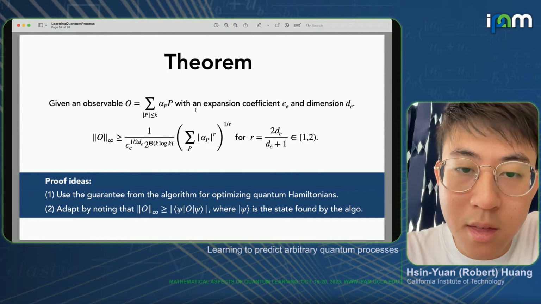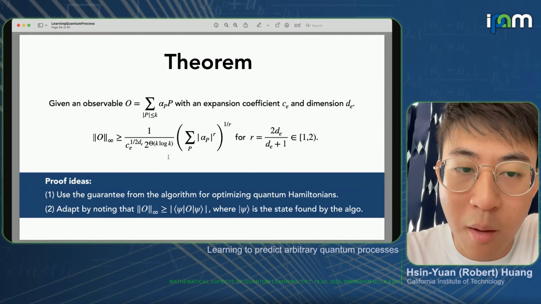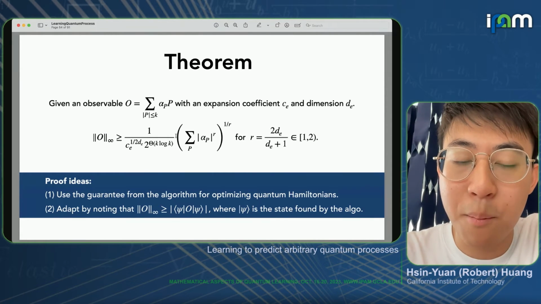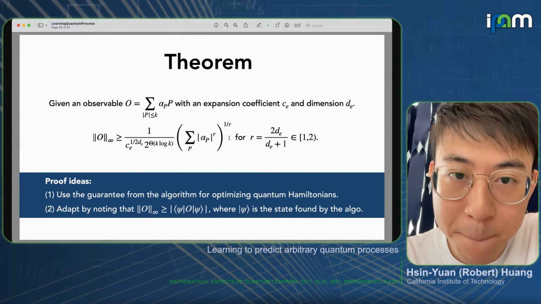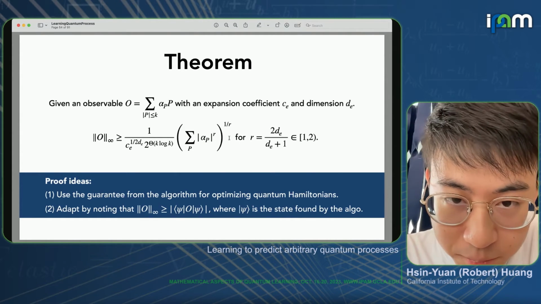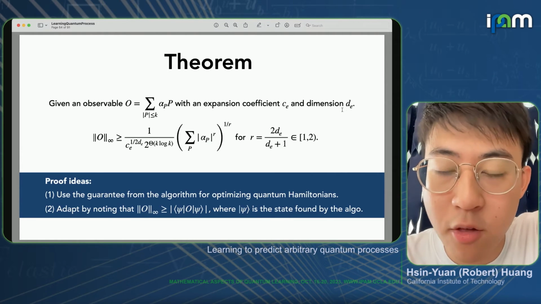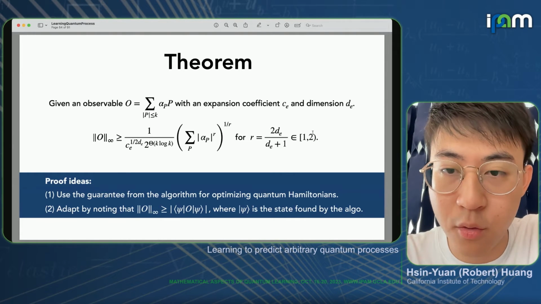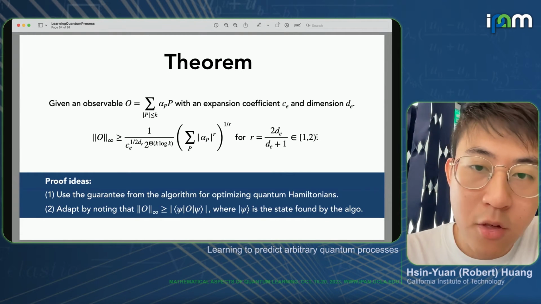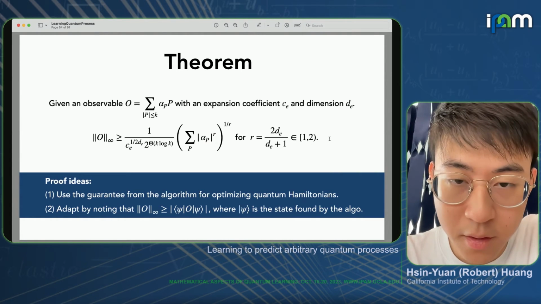And this inequality essentially tells us that 1 is greater than or equal to some coefficient in front, and it bounds essentially the rth norm of these alpha Pauli coefficients. In particular, the value of r will depend on the expansion dimension. The bigger the dimension is, the closer it will be to 2. But if the dimension is not very high, then it will be closer to 1.